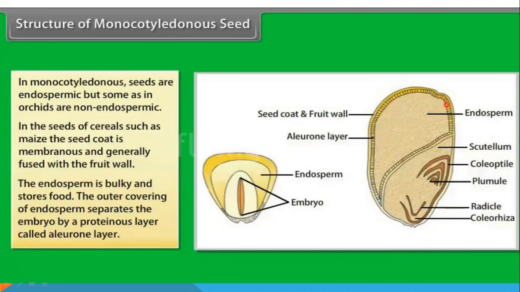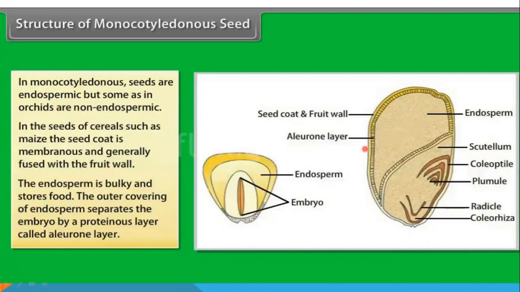You can see the embryo is separated by this aleurone layer. Okay, that means the outer layer of the endosperm is the aleurone layer. The aleurone layer is rich in protein, and the endosperm is rich in carbohydrates.